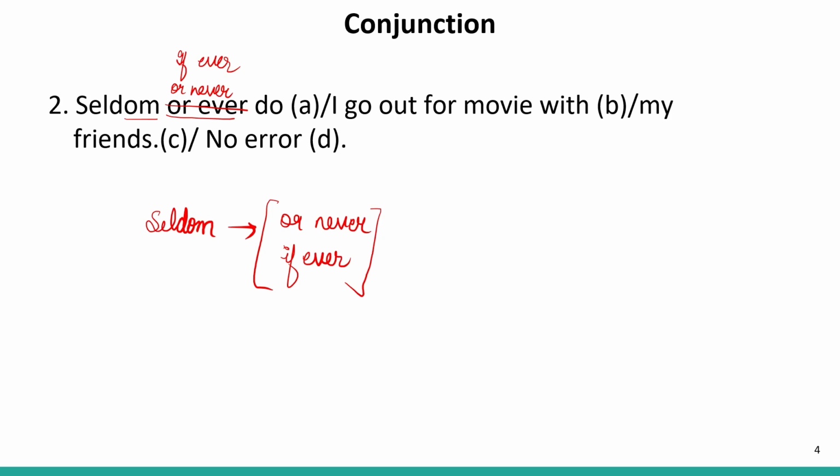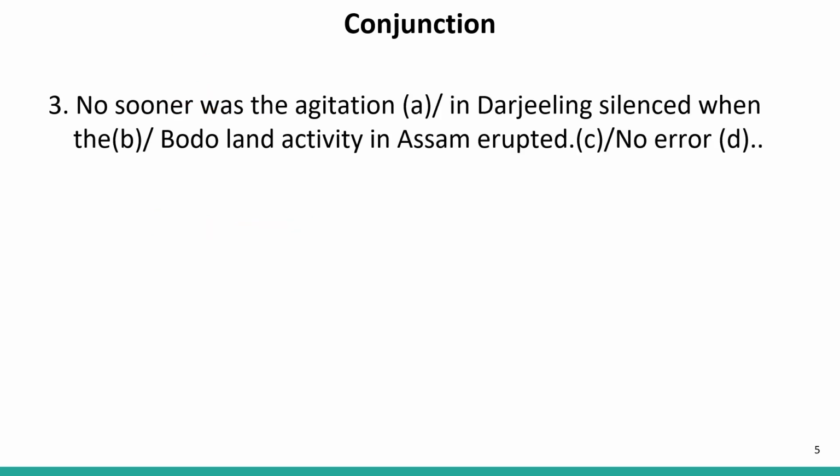How? First is, seldom or never do I go out for movie with my friends. Next, second type, seldom if ever do I go out for movie with my friends. It means it rarely happens that I go to watch a movie with my friends. Well, let's move to the next sentence.